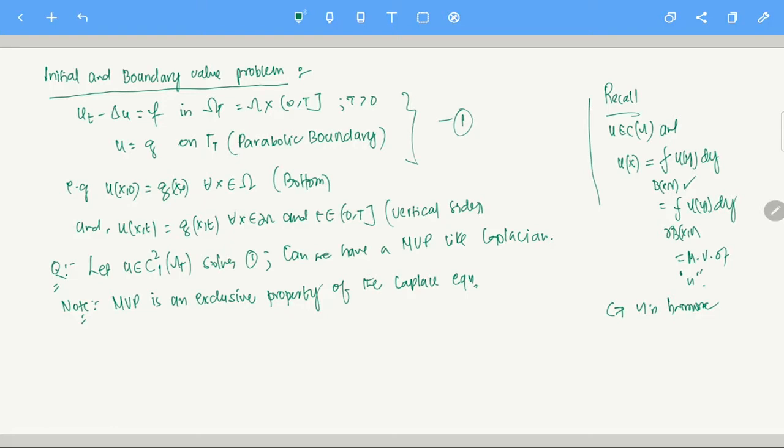Because we know that the harmonic functions are the only functions for which the mean value property can hold. So essentially, there is a small observation we should look at. Let's say that y is in B(x, r) or on the boundary.